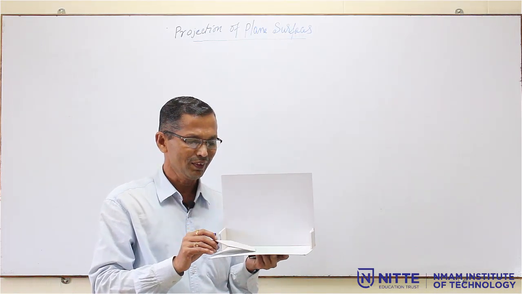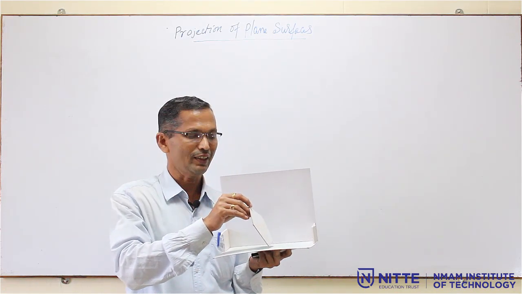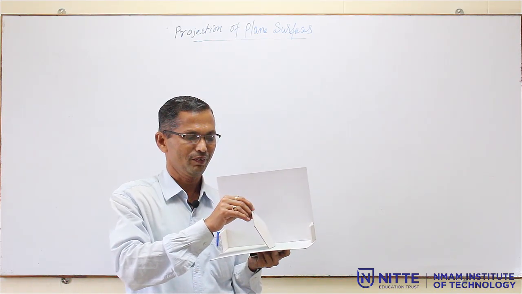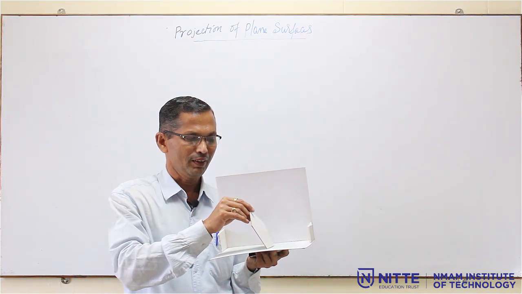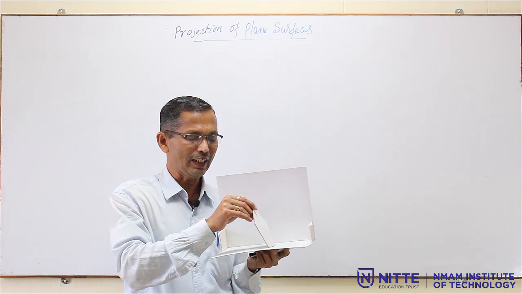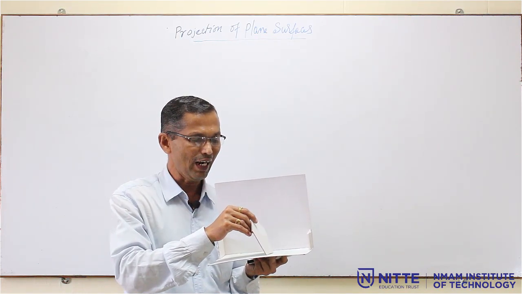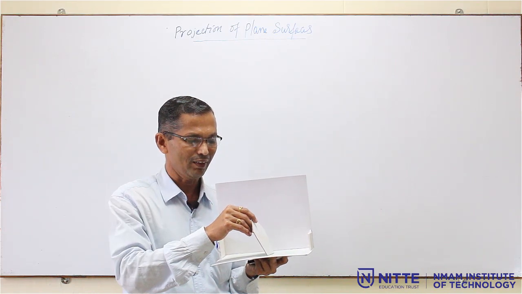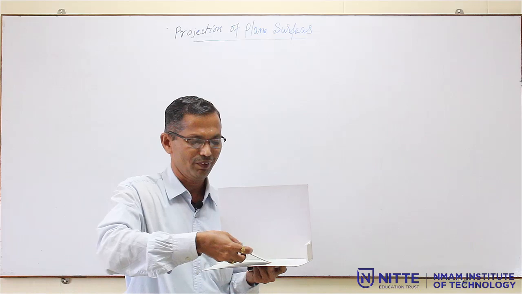Then after that, you have to give the surface inclination in the second step, like this, the surface is inclined to HP. Once this condition is satisfied, then you have to go for the second condition, that is the edge on which the lamina is resting.